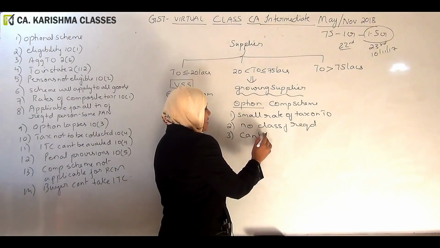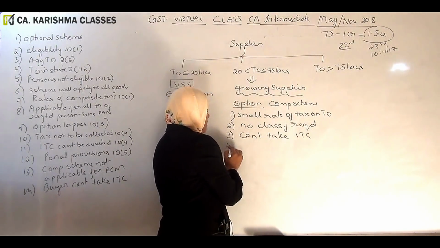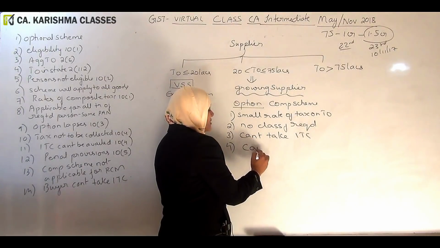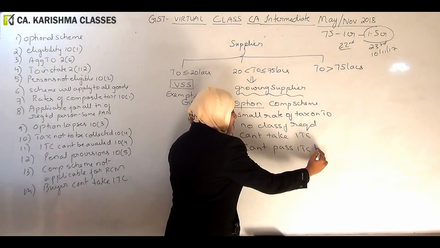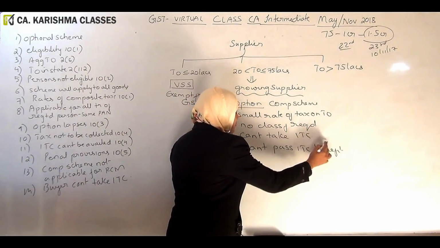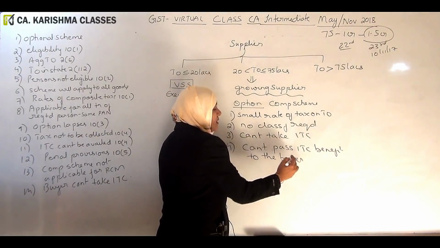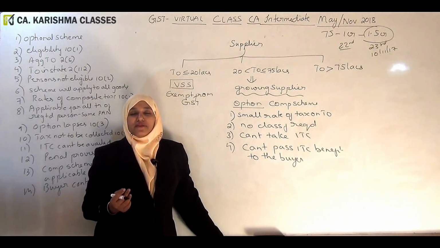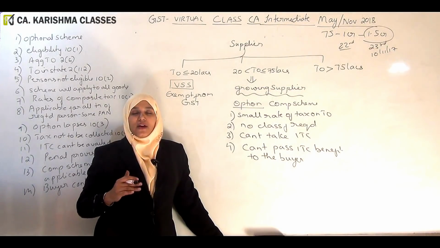Then what else are we saying? This composition dealer can't take input tax credit, and can't pass input tax credit benefit to the buyer. The reason being, the buyer himself is paying a very small rate of tax. When such a small rate of tax is paid, why do you want credit? So that is how we are denying.